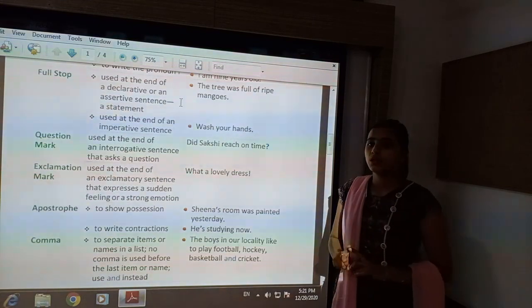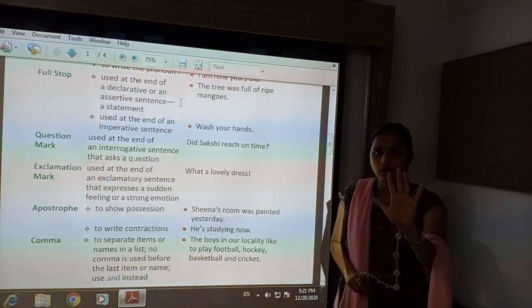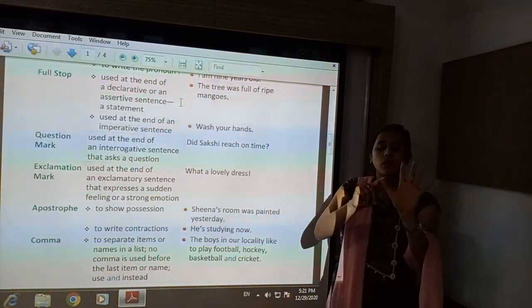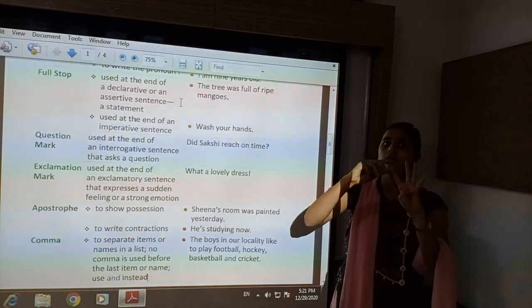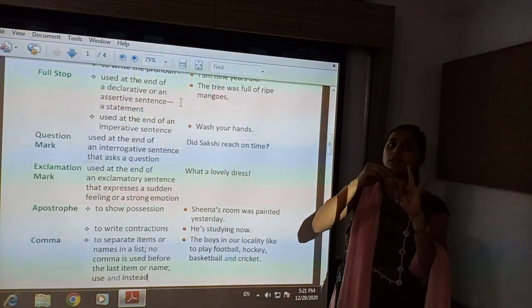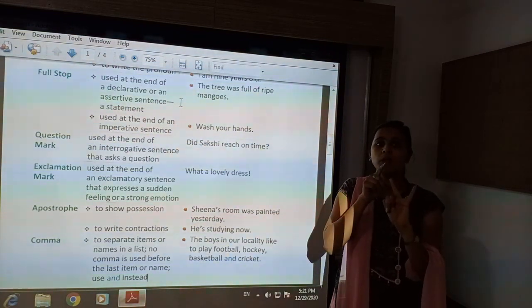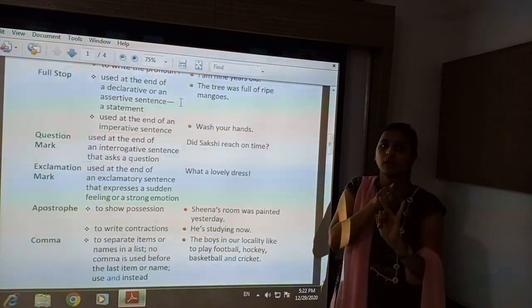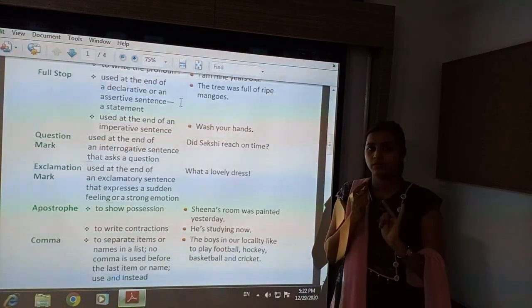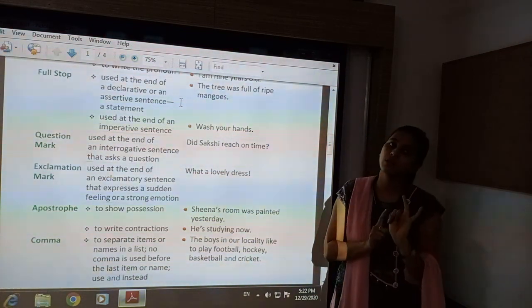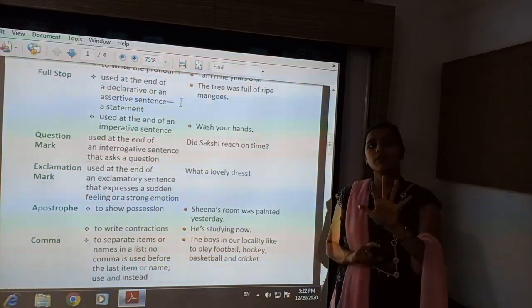Okay? So if five names are given, we will put comma after the first name, comma after the second name, comma after the third name. But we will not put comma after the fourth name, because between the fourth and fifth name there will be 'and'. So we have to put only three commas in five names.